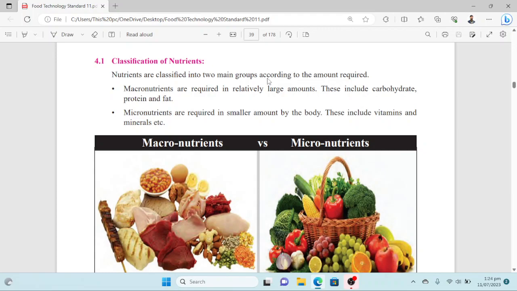Macronutrients are required in relatively large amounts. This includes carbohydrate, protein, and fat. And what are micronutrients? These are required in smaller amounts by the body, and they include vitamins and minerals. So these are what micronutrients and macronutrients are.